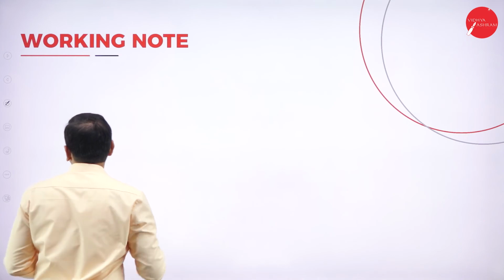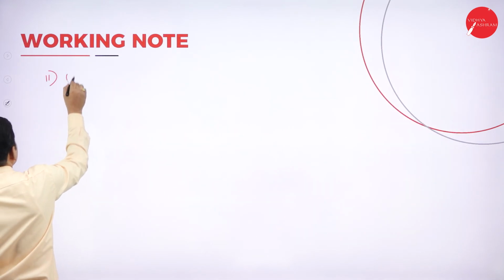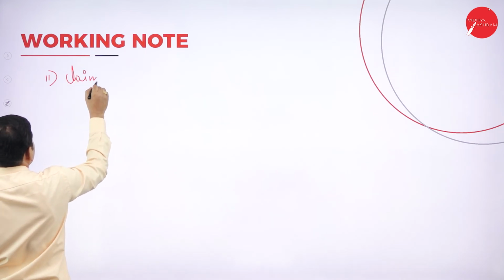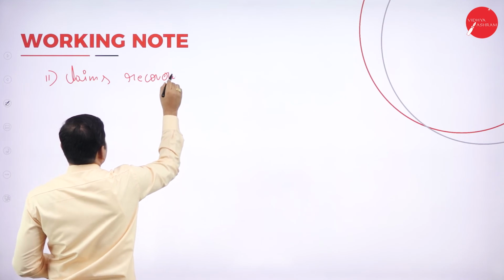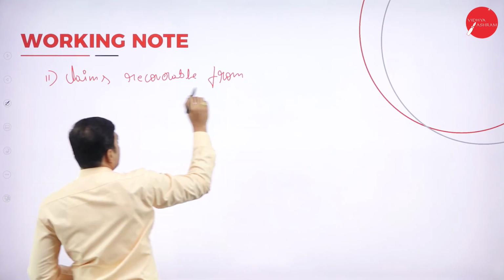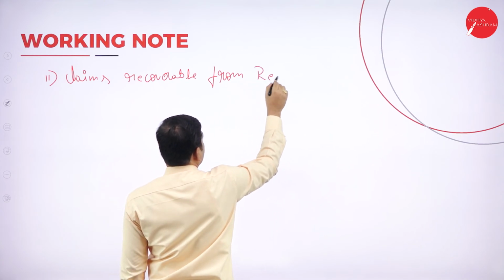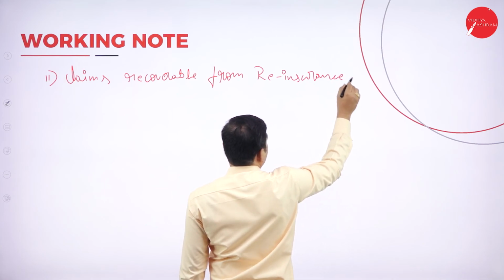Next adjustment is claims recoverable from reinsurance company. What is the 11th one? Claims recoverable from reinsurance company.